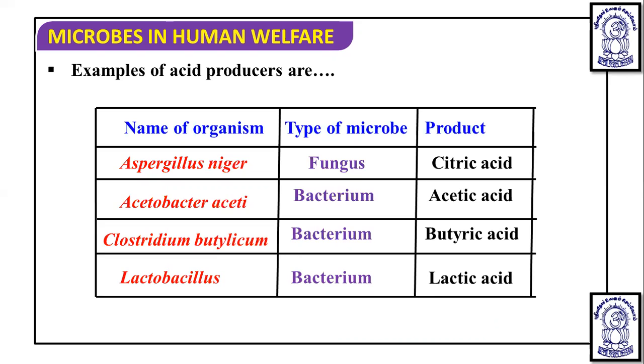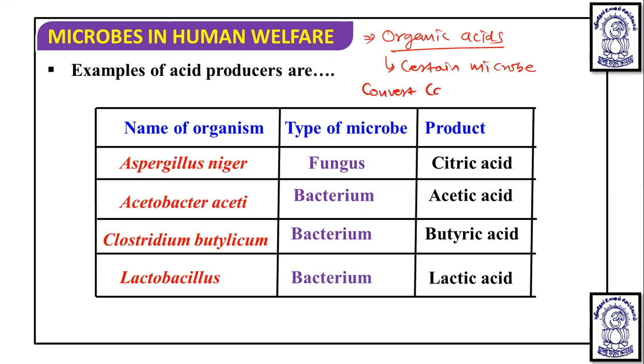So these are the organic acids, produced by certain microbes that convert carbohydrate into organic acid.